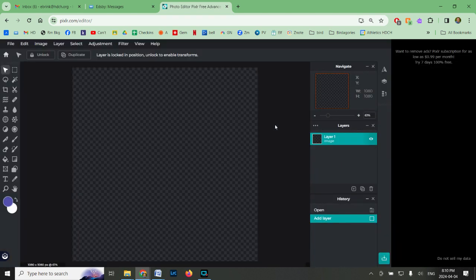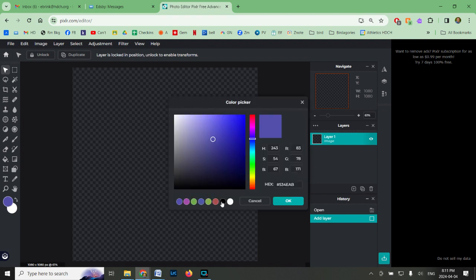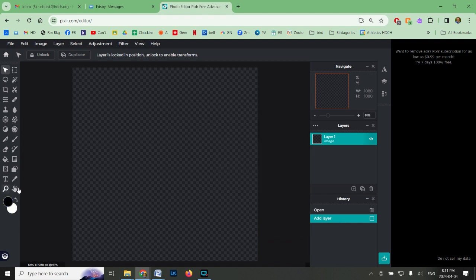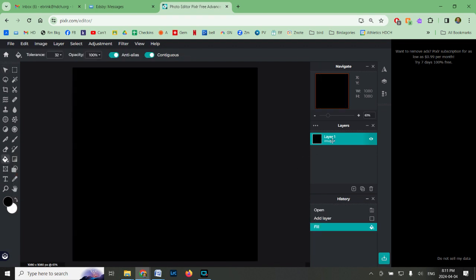Okay, so here it is. You can see that it is a checkerboard, which means it is transparent. The first thing we're going to do is make it black, because of course wormholes are in space. So here is my colors. I'm going to click this to make it black. Click OK. Just the paint can right over there. And now it's black. So I have my layer. This is my background. So everything else that I do has to be on top of this one.